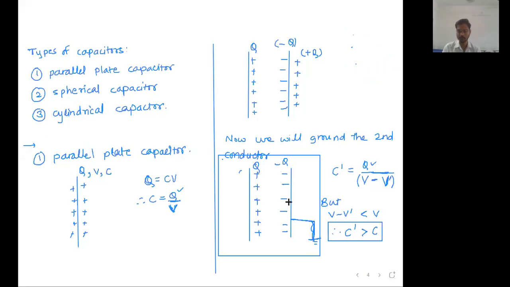This is the first plate, this is the second plate. These 2 plates are parallel to each other, so it is called a parallel plate capacitor.